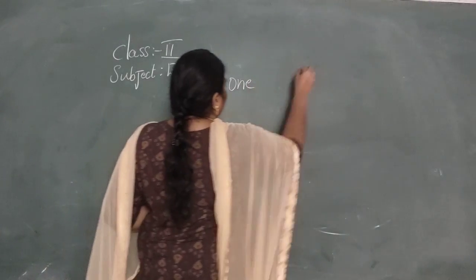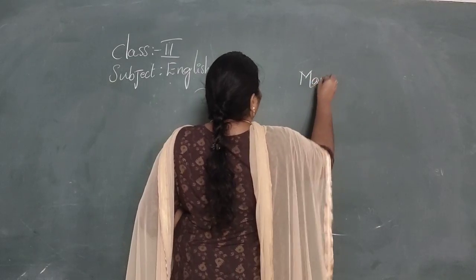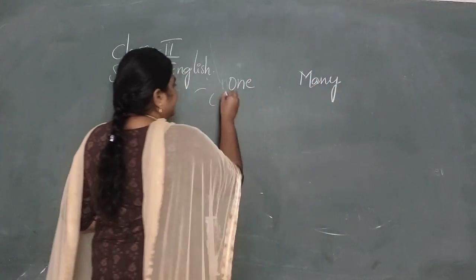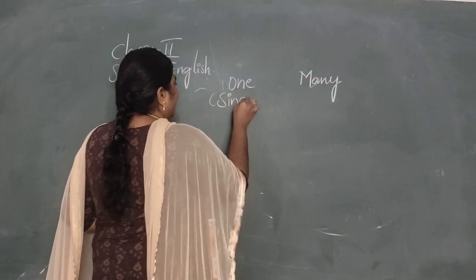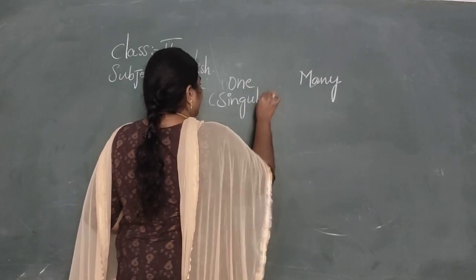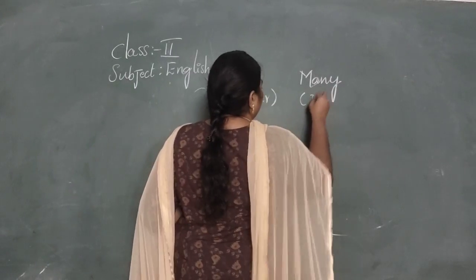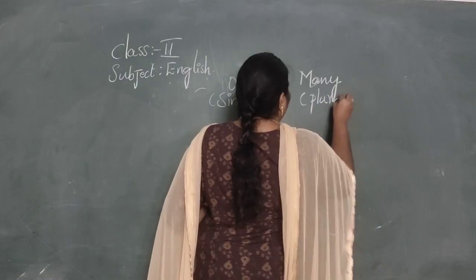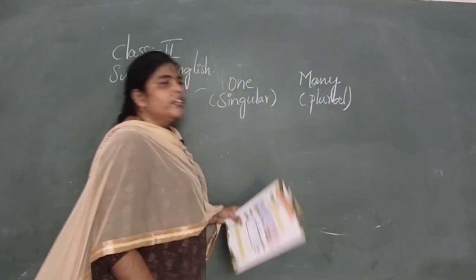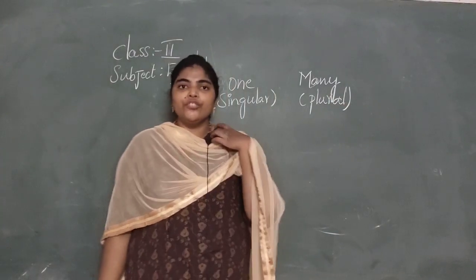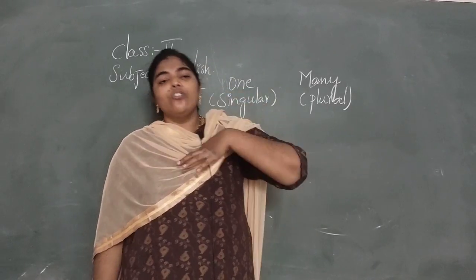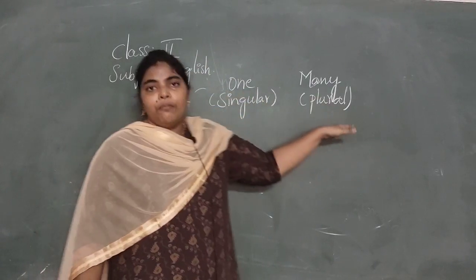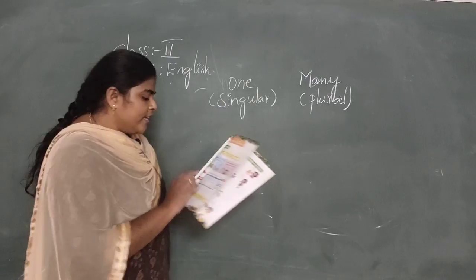One and many means singular and plural. As you already know, from your first to fourth lessons, you have gone through these singular and plural forms. Yes, see here.